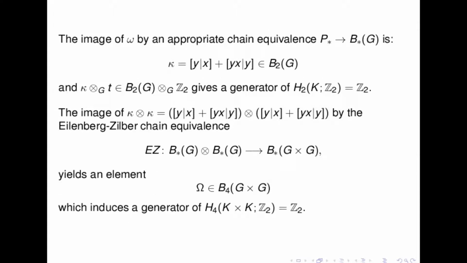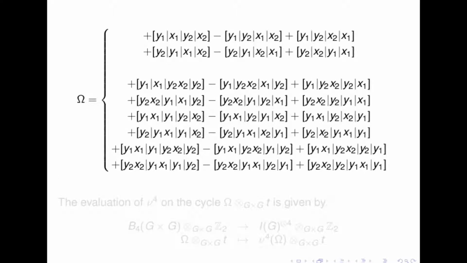So here we had altogether 4 tensor products, so we get 24 terms, okay?